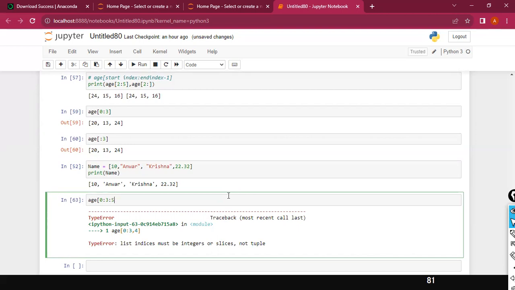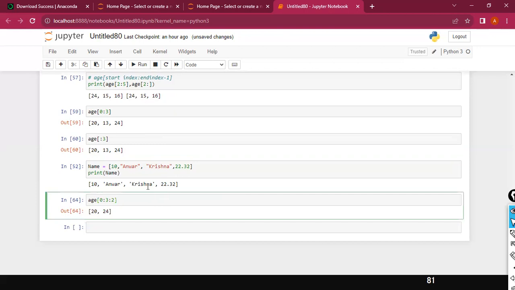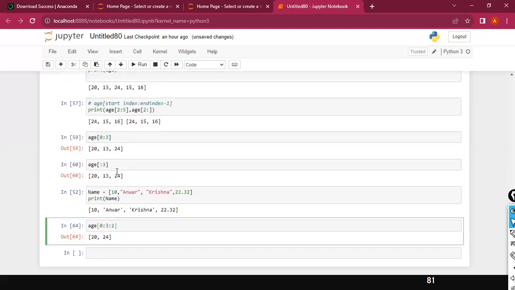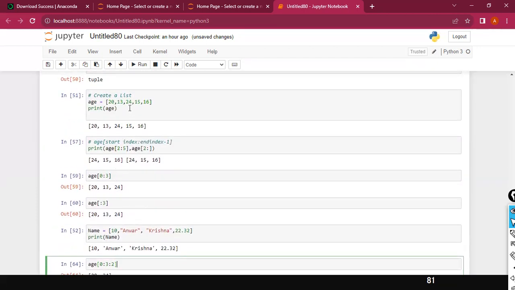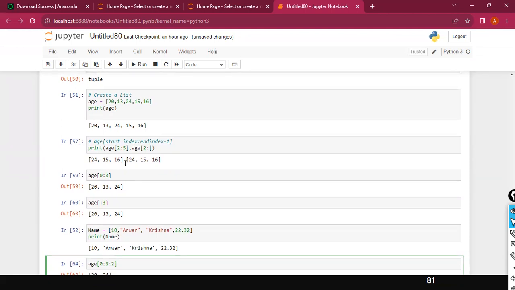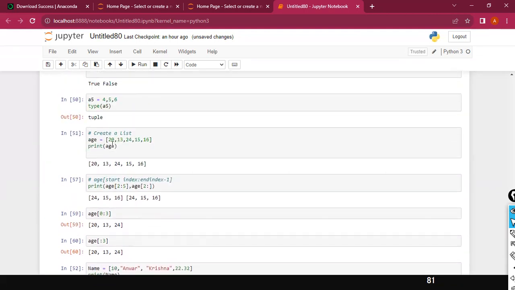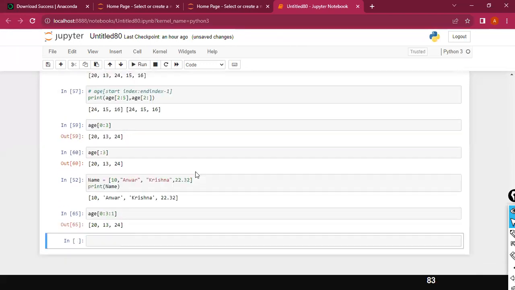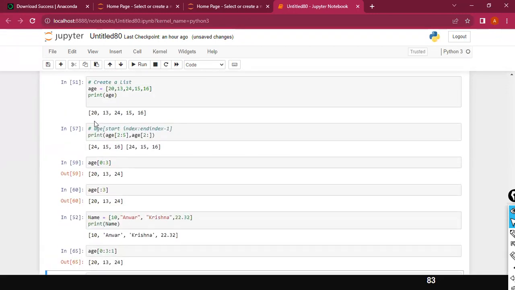we can specify 5. Here I'm going to say 2. Since you have asked that question, I'm going to show you that one. So here 0, 3, 2. What values are there? The 0 is 20, right? And colon 3, so 0, 1, 2, and 3 minus 1 is 2, so 24. And increment by 2. Here the last one is the increment, so alternative values.